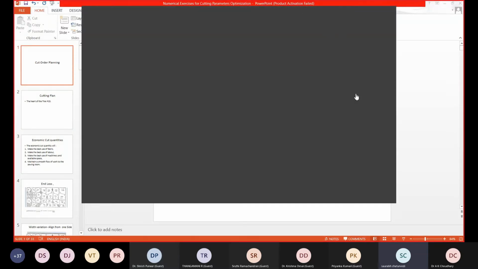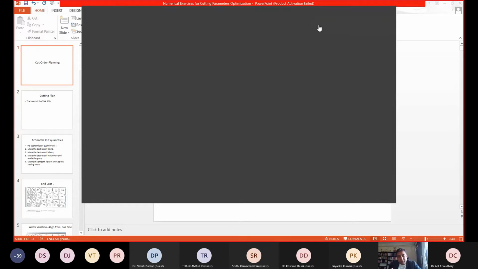Before starting, cut order planning. Everyone has a little idea of what cut order planning or lay planning is. For example, I receive in a factory a quantity of 2000 pieces, and there are different sizes. How do we cut it? Do we cut only the small pieces first, or medium pieces? Do we cut small, medium, large together, or medium, large, XL together? Which color to be cut first, can we mix the colors, which size to be mixed first? It depends.